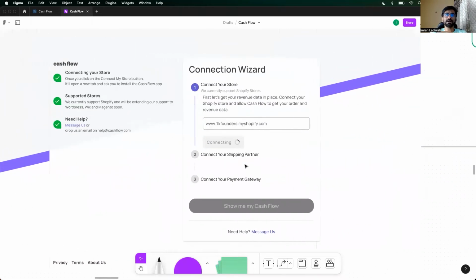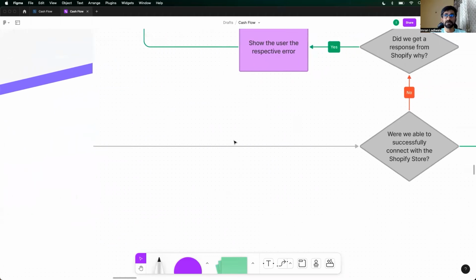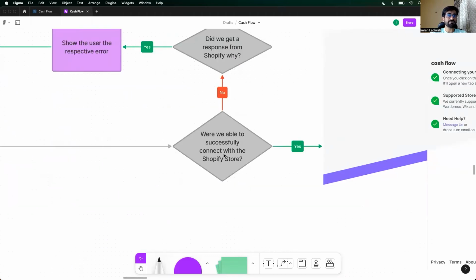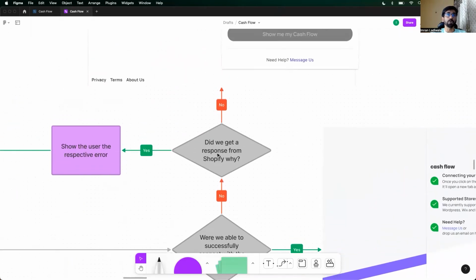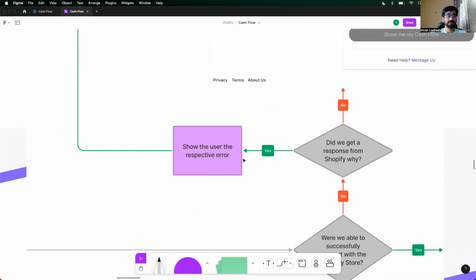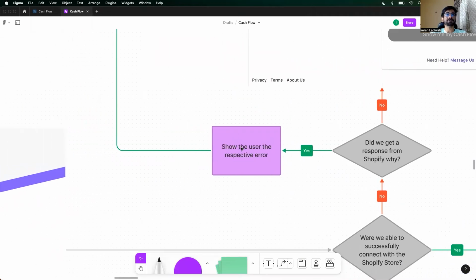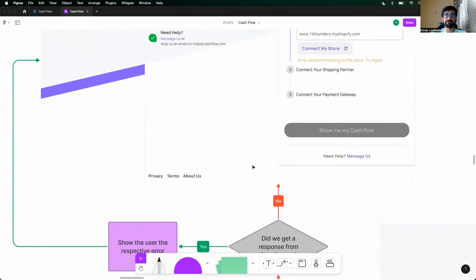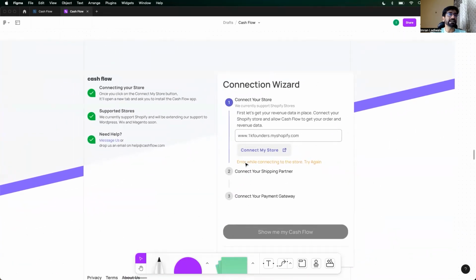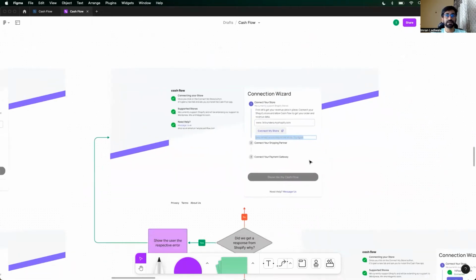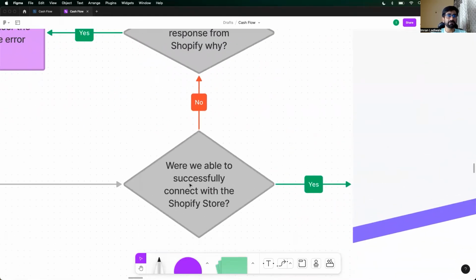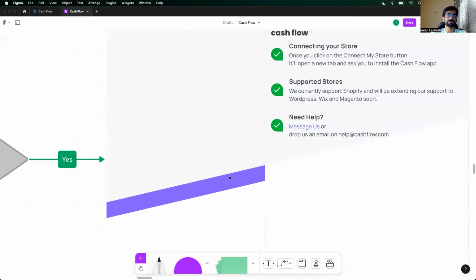When that window comes up, our button state will be this, right? Connecting. Were we able to successfully connect to the Shopify store? No. Let's say no, all right? Did we get a response from Shopify? Yes, we did. We will show that respective error to the customer. But if we didn't get it, right, we didn't get a response time, let's say internet timed out or whatsoever, error while connecting your store, try again, right? That's what we'll do.